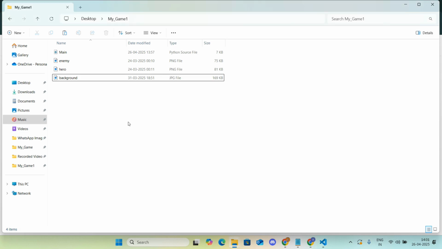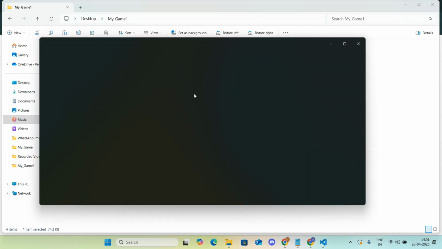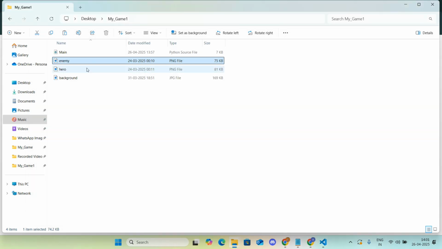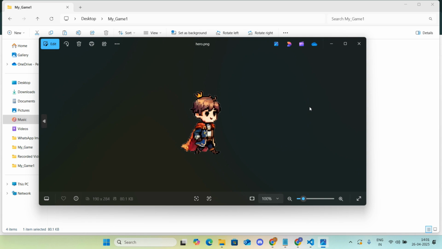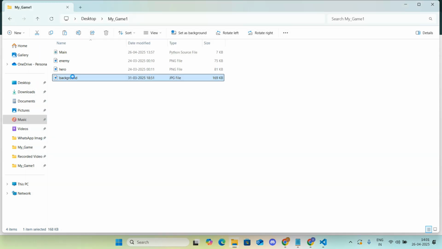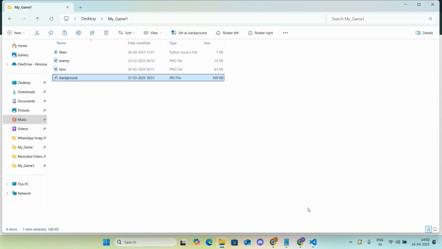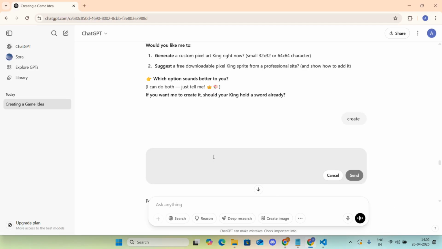Okay, so I did that, and after creating this, basically what I have is an image for my enemy. As you can see, there is no background in this. Then an image for my hero. So this is my hero, and then I also have a background, the background that I have created.